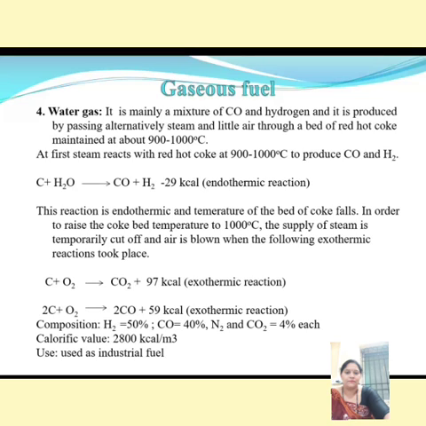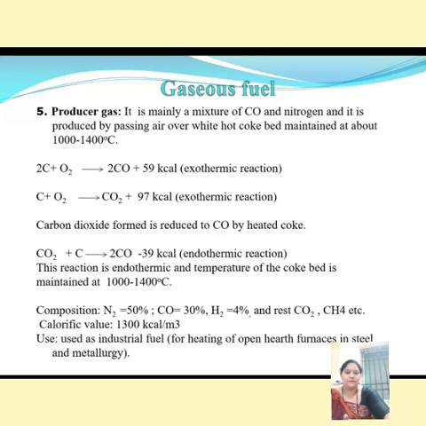Its composition is hydrogen 50%, carbon monoxide 40%, nitrogen and carbon dioxide 5%. Its calorific value is 2800 kilocalorie per meter cube. It is widely used as industrial fuel. Next is producer gas. It is mainly a mixture of carbon monoxide and nitrogen.